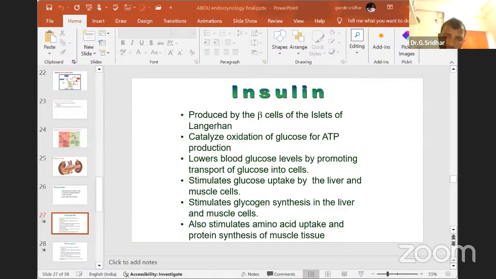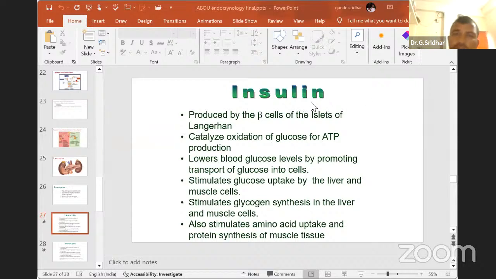When your body needs it, the glycogen is converted back into glucose, and the glucose will enter the bloodstream. That means your liver is like a bank, and your insulin will convert the glucose into glycogen, which is stored in the hepatic cells. When your body needs more sugar, the glycogen is converted into glucose and reused. This is how the pancreas works.